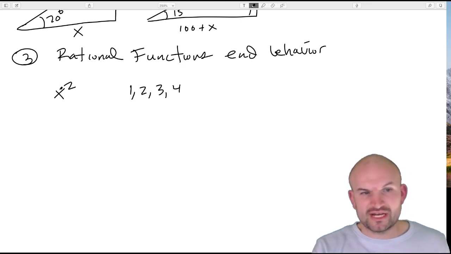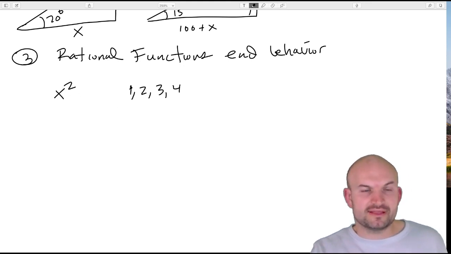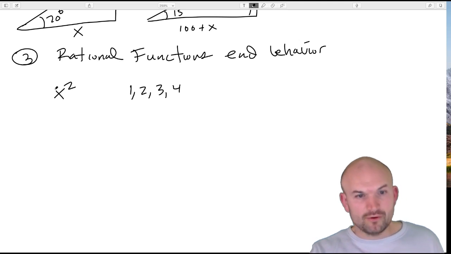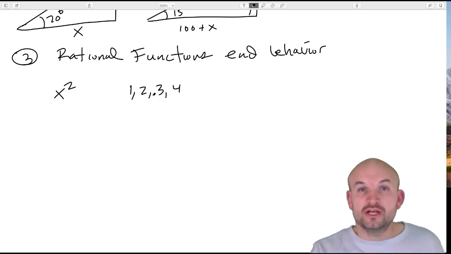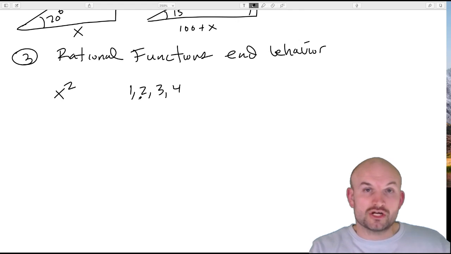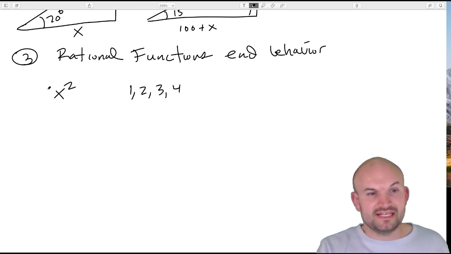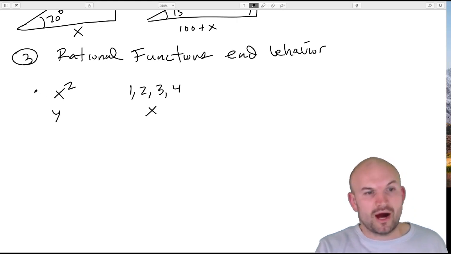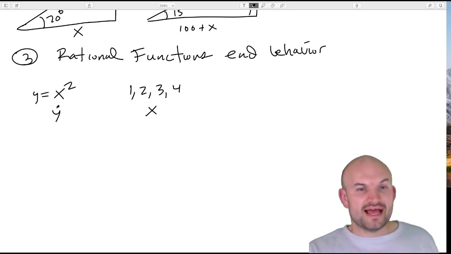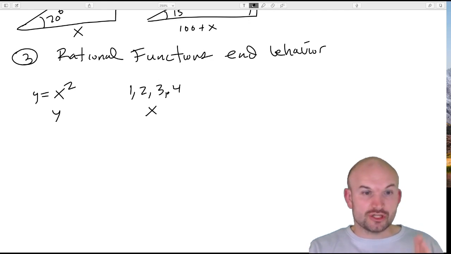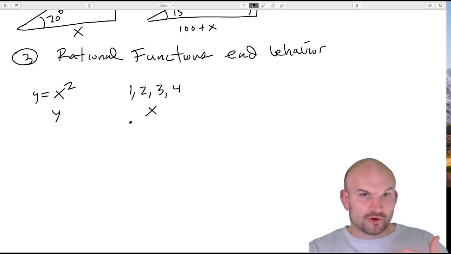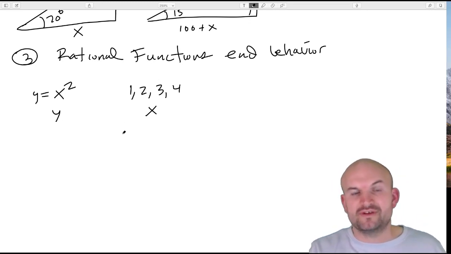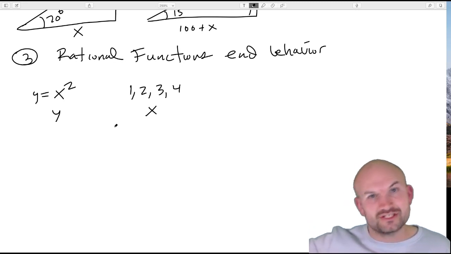So if this is my function x squared, and I plug in 1, 2, 3, 4, you can see those numbers keep getting larger and larger. If these represent my x values and these represent the y values, then as x gets larger and larger, the y value gets larger and larger. So as x approaches infinity, y approaches infinity. That's the end behavior: as x goes to the right, y goes to infinity.